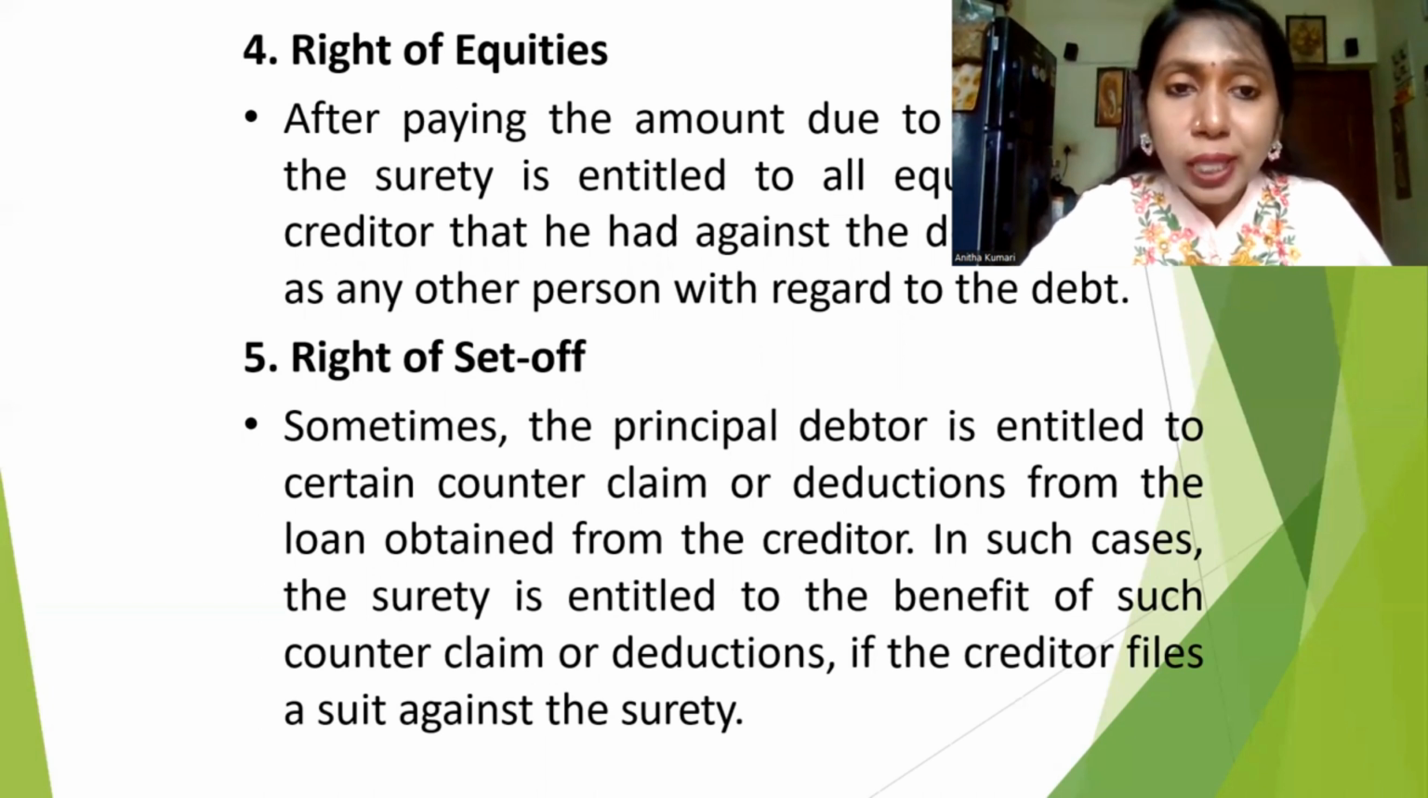So what am I supposed to do? The remaining cost, maybe if the cost of the car is 5 lakhs, he has taken 2 lakhs, the interest is around 20,000 only, the remaining amount, 2,80,000, I need to hand over to the particular debtor in presence of a surety. That is called right of set off. Do you understand what is called right of set off?